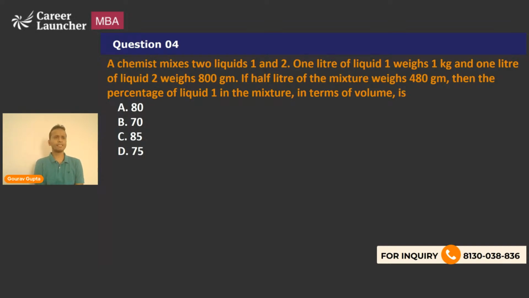The question says that a chemist mixes two liquids, liquid 1 and liquid 2. 1 liter of liquid 1 weighs 1 kg and 1 liter of liquid 2 weighs 800 grams. Now, after mixing, half a liter of the mixture will weigh 480 grams. Then the percentage of liquid 1 in the entire mixture in terms of volume will be how much?